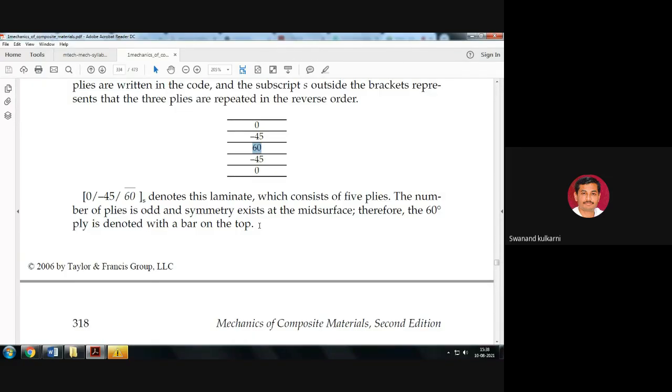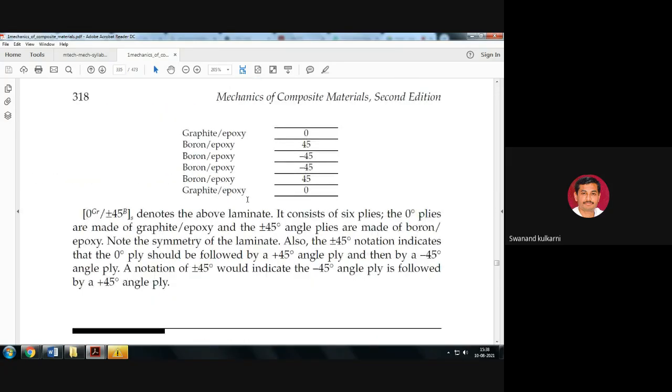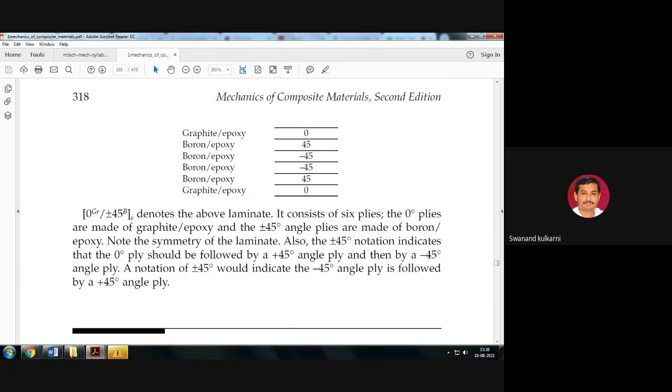Is it okay? So here bar notation is used at the top, 60 bar. This kind of designation has been used: 0 and minus 45 at the top, and 0 and minus 45 at the bottom also. One more example here we can see: 0 45 minus 45 minus 45 45 0. So from the top side 0 45 minus 45, from the bottom side 0 45 minus 45.